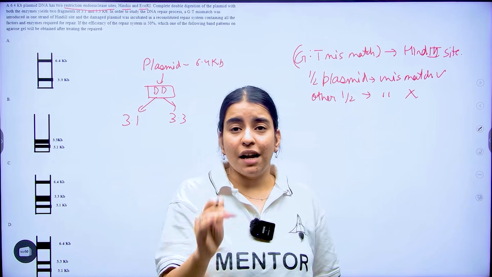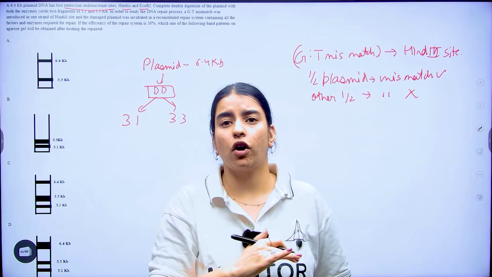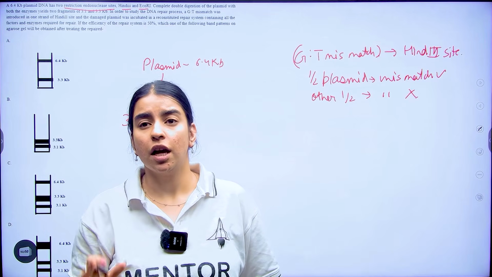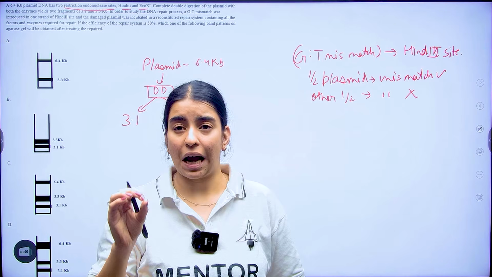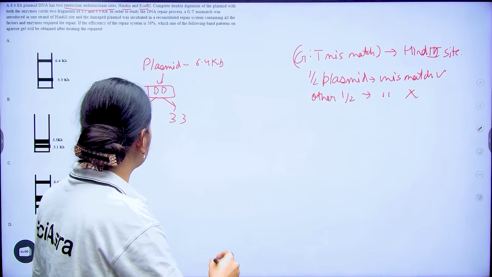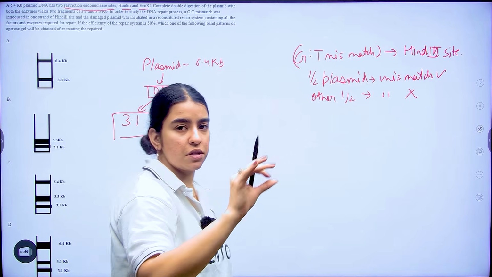Now, if your repaired 50% is corrected and it is cut, then what is going to happen? Then you will have your 3.1 and 3.3 kb. You are going to have these two bands if it is corrected, if the sequence is correct.